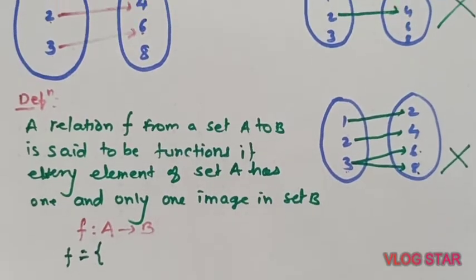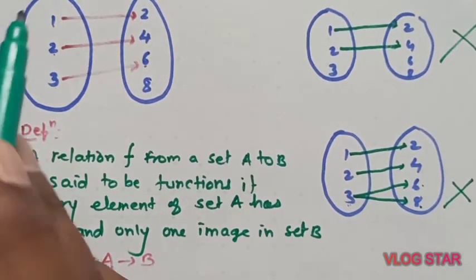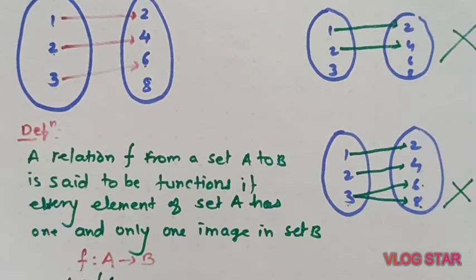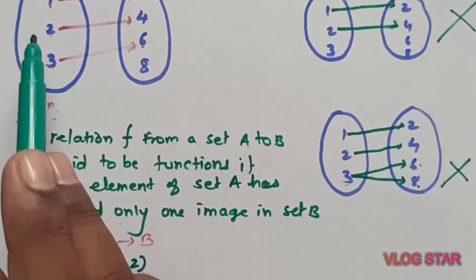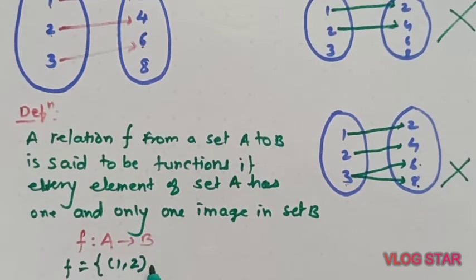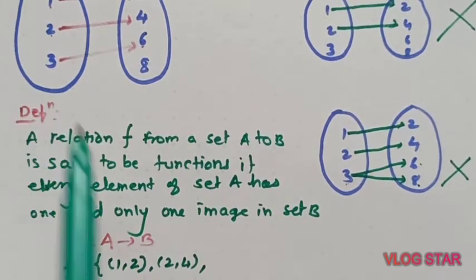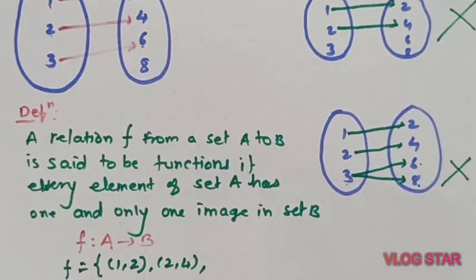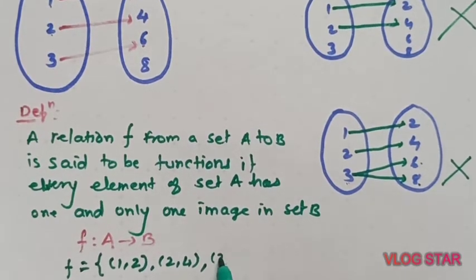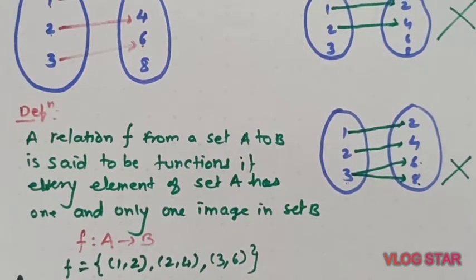Look here. Image of 1 is 2, image of 2 is 4, and 3 is associated with 6. So this is a function in set form.